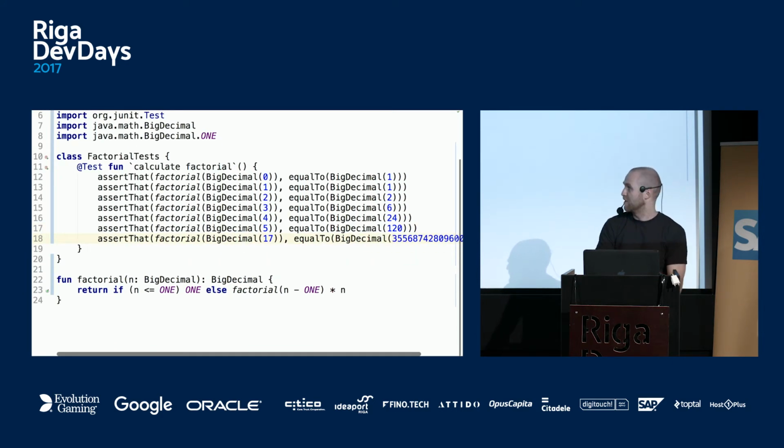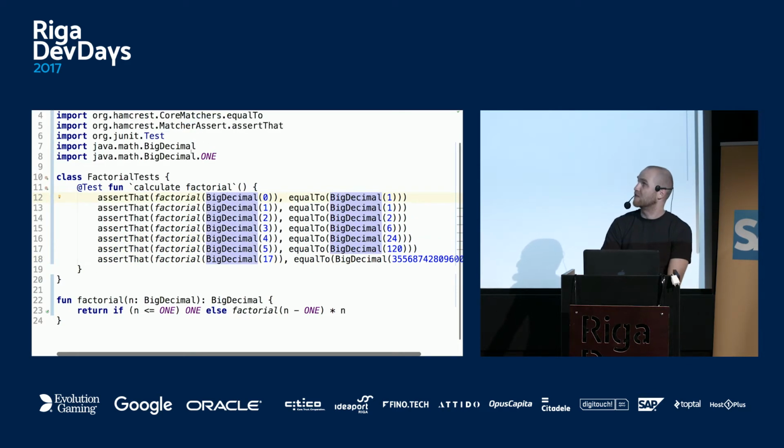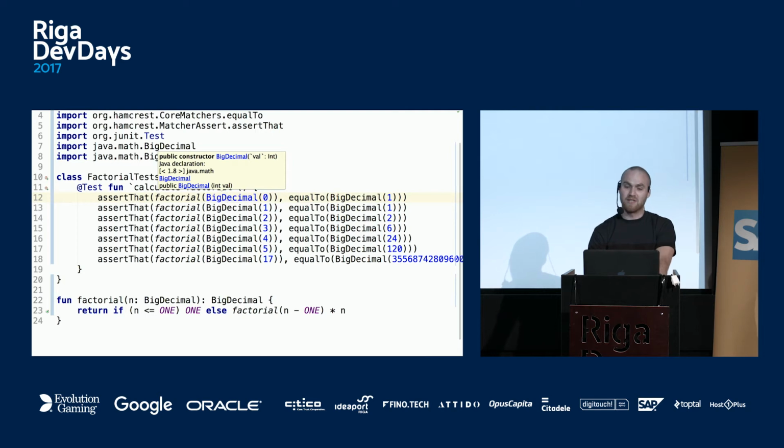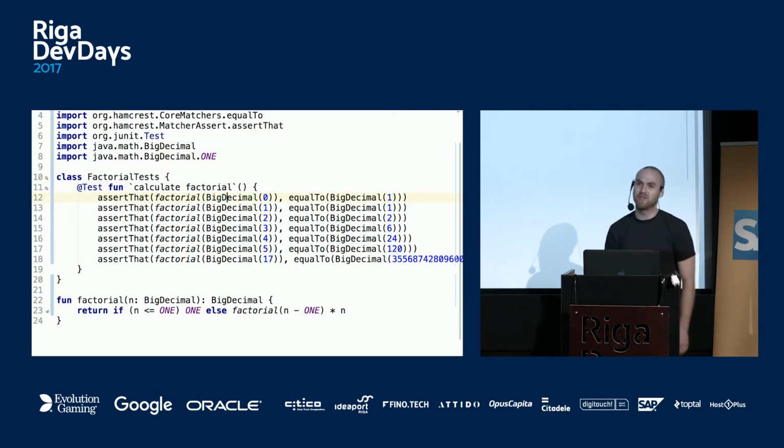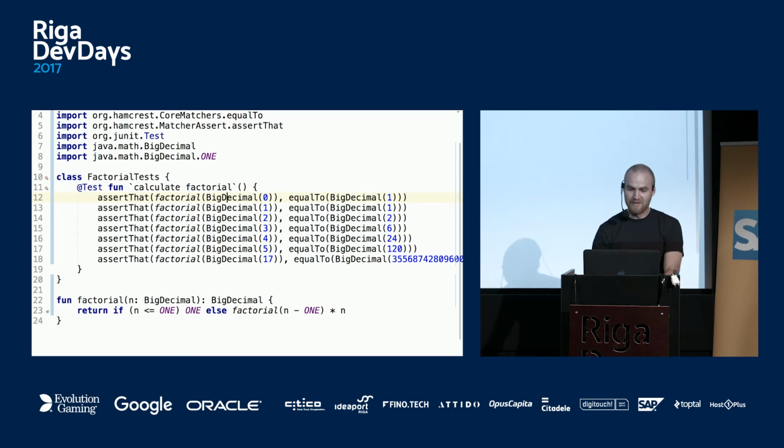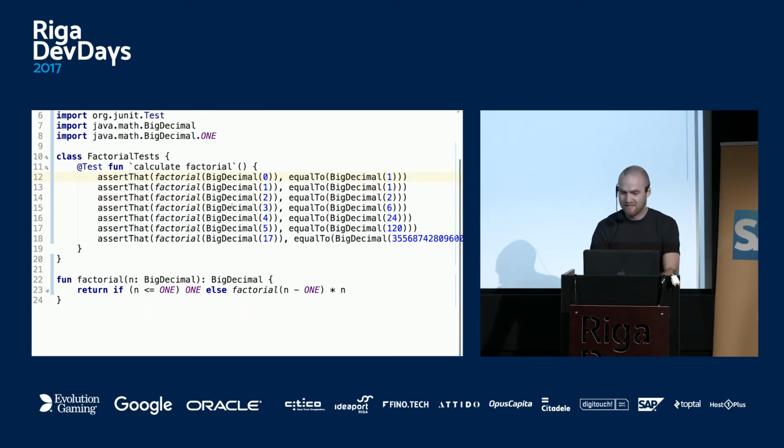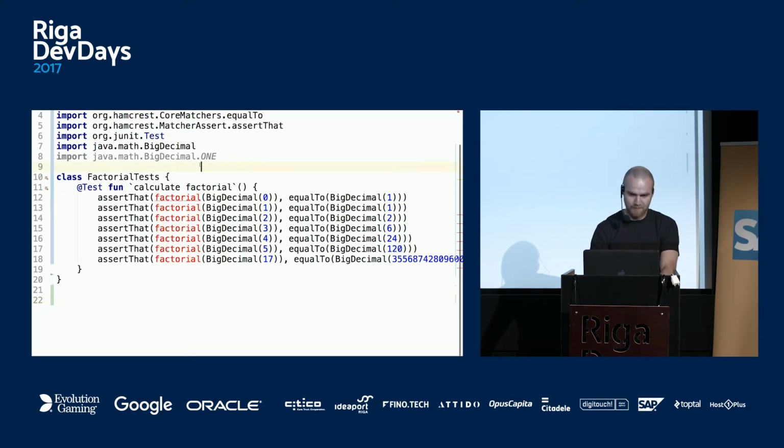So what you can notice here is that, for example, this is BigDecimal, and you can see from the import it's just normal Java BigDecimal. It comes from java.math. And this is a constructor, and it's called without the new keyword because there are no new keywords in Kotlin. I think it's a very good decision. Just why would you want keywords everywhere? Like new.